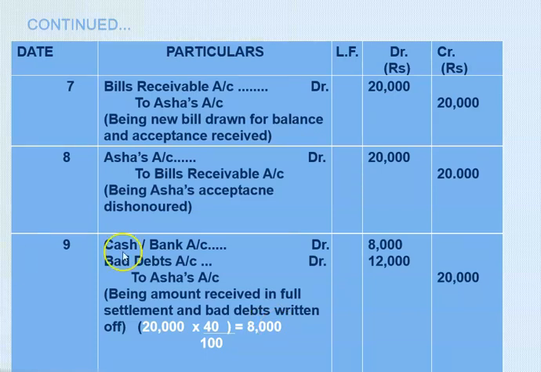Now let us see the journal entry here. Cash or bank account debit 8,000 rupees, bad debt account debit 12,000 rupees, and to Asha's account 20,000 rupees, right? And see the narration here, being amount received in full settlement and bad debt written off, right? So always remember the amount that we did not receive is considered as a bad debt, 12,000 rupees, and the amount that we have received from the drawee is cash or bank account debit 8,000 rupees, right?